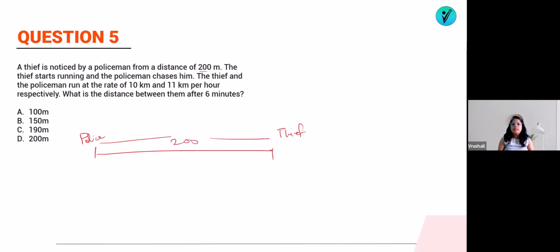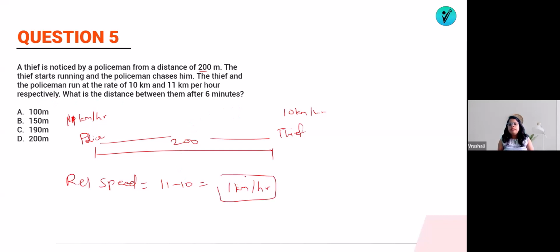The thief starts running and the policeman chases him. As we know, if the policeman has to catch him, obviously he will be running in the same direction. The thief and policeman run at the rate of 10 km per hour and 11 km per hour. So what will be the relative speed if they are running in the same direction? It will get subtracted. So the relative speed will be 11 minus 10, that means 1 kilometer per hour. And they are asking what is the distance between them after 6 minutes.